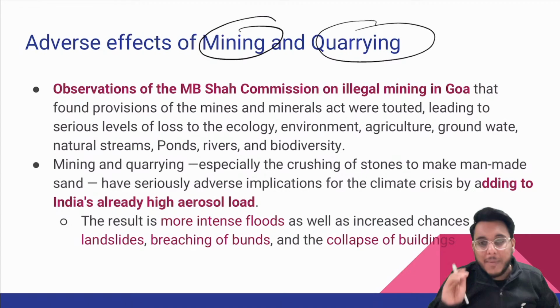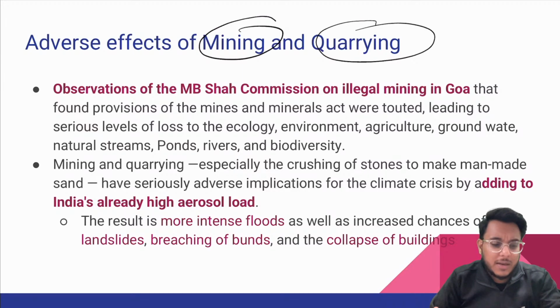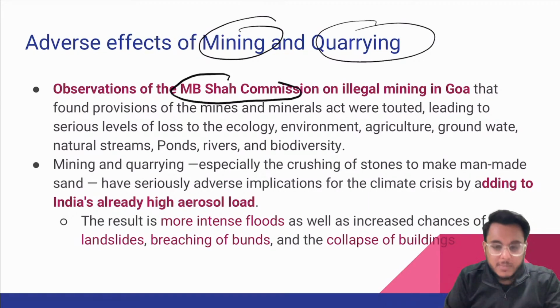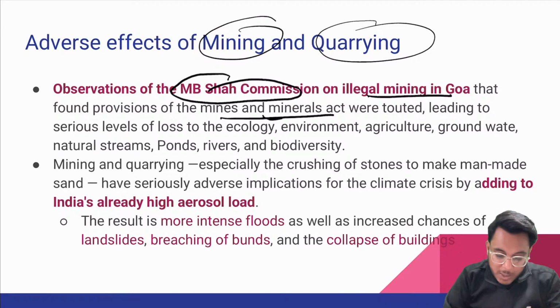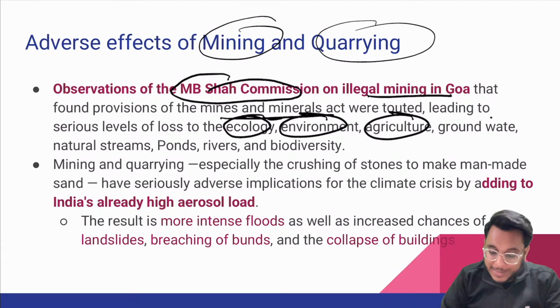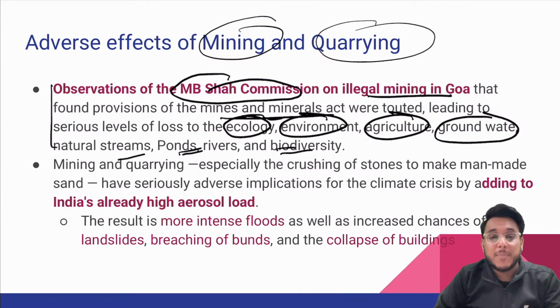Mining for coal and many other minerals, marble, stones, etc. For all these, mining is carried out. The M.B. Shah Commission has observed that a lot of illegal mining is going on in and around Goa, and the provisions of the Mines and Minerals Act are being flouted. It has threatened ecology, environment, and agriculture. Groundwater is getting polluted and impacted. Natural streams, rivers, ponds are getting impacted. Why? Because of the unsustainable mining and quarrying.